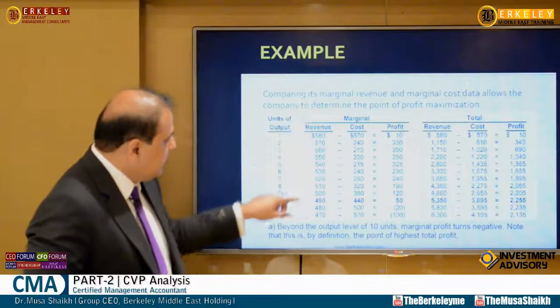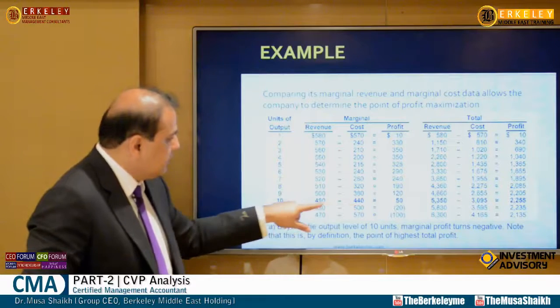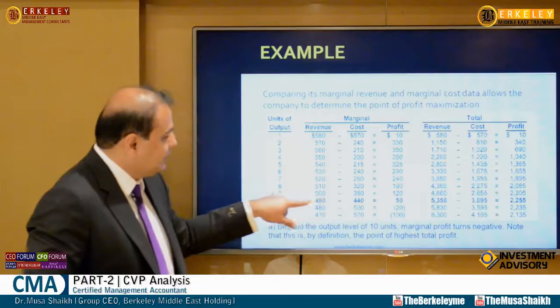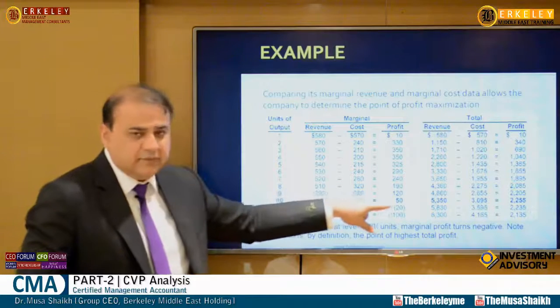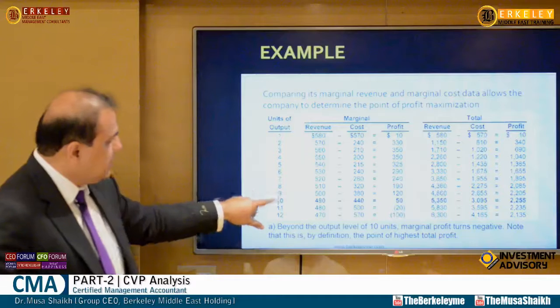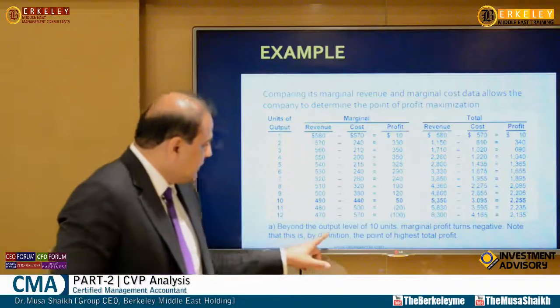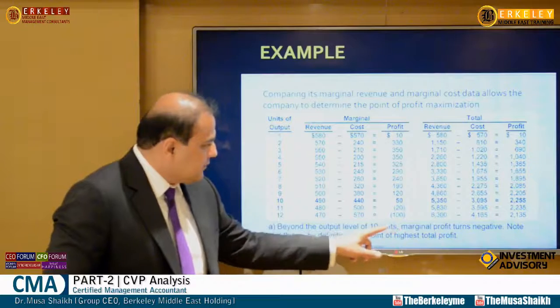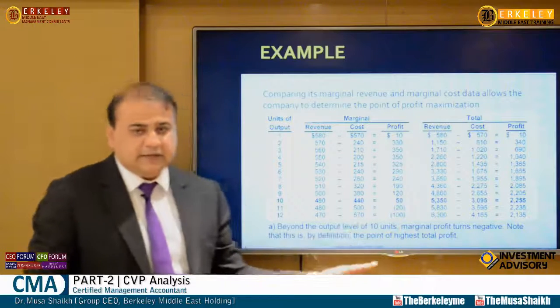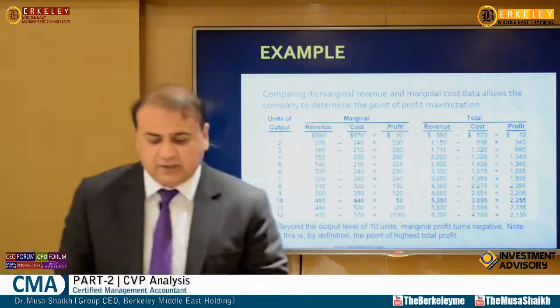So at one point, you can see here 440 and 490. This is the close by combination. So here we have the maximization. It says beyond the 10th unit, marginal profit turns negative. So after that it will be a loss.